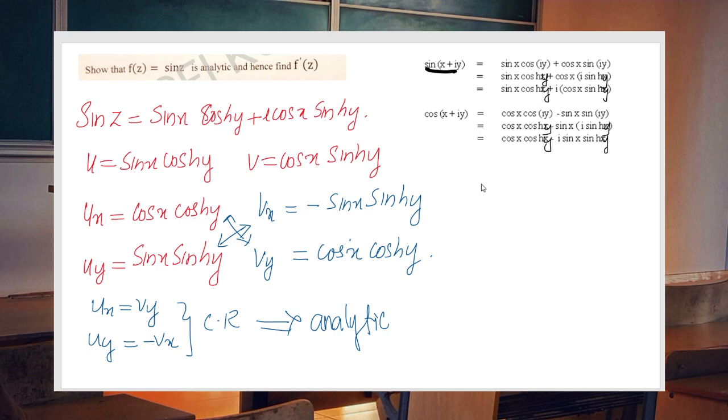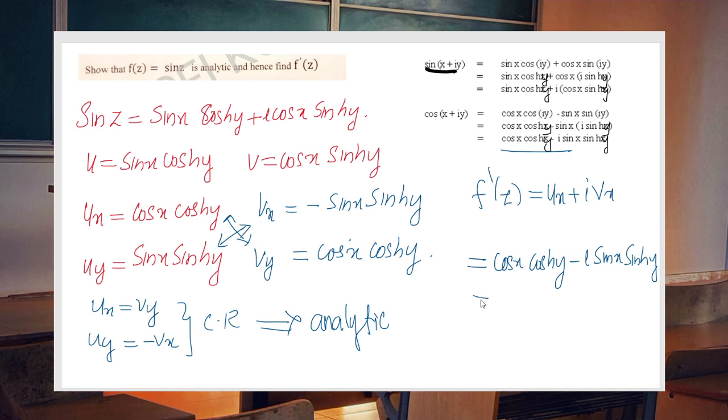Now once the function is analytic, we can write its derivative as ux plus i vx. So ux is cos x cosh y, minus i sin x sinh y. Now what is this cos x cosh y minus i sin x sinh y?